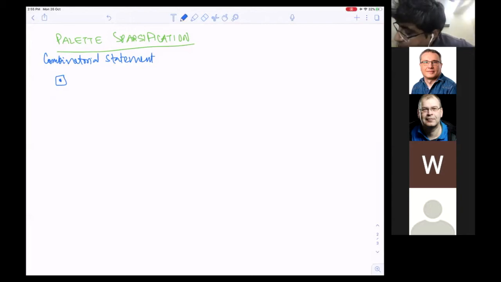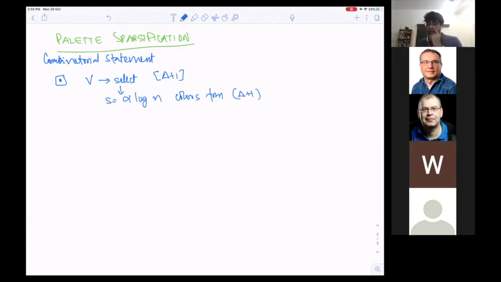For each V, let's select alpha log n colors, call this size S, from delta plus 1.